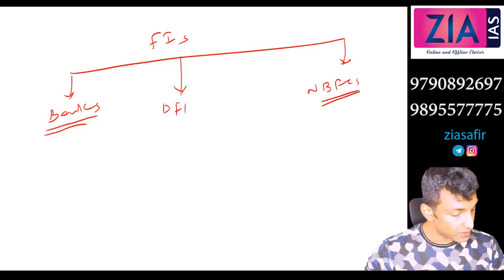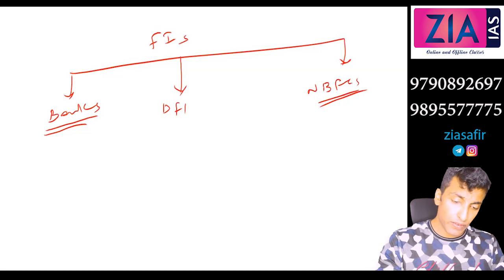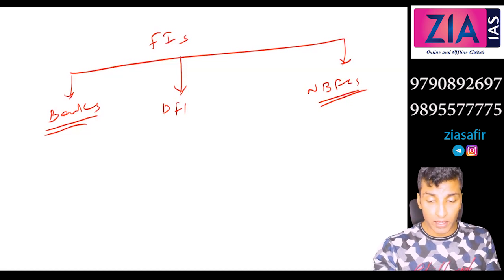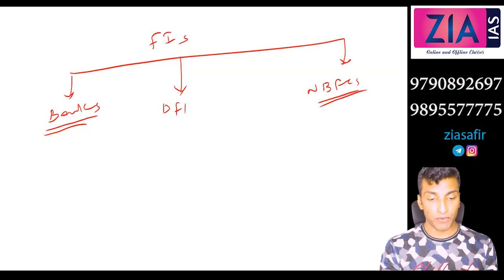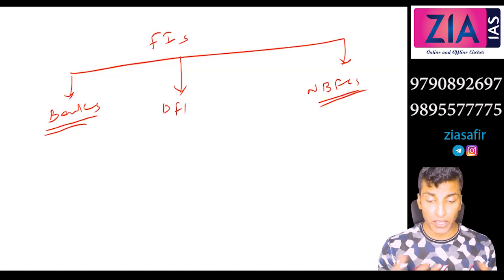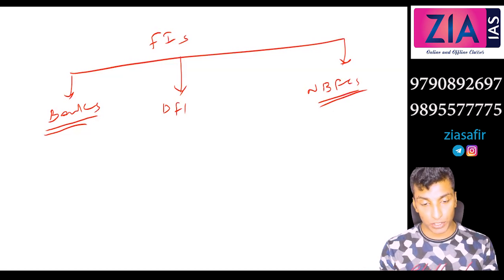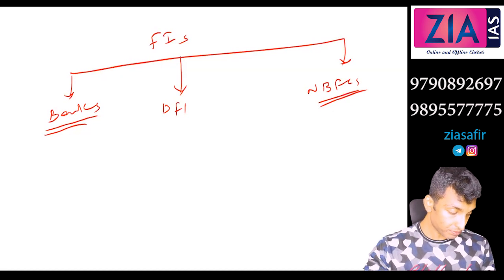When we talk about NBFCs, we will talk about mutual funds, hedge funds, insurance companies, venture capital companies, everything. When we talk about banks, all three types have something in common. When we talk about DFIs, also something in common. But NBFCs are actually very diverse. One product is different from the other. For example, a mutual fund is an NBFC, and an insurance company is totally different. So here we will be discussing NBFCs.